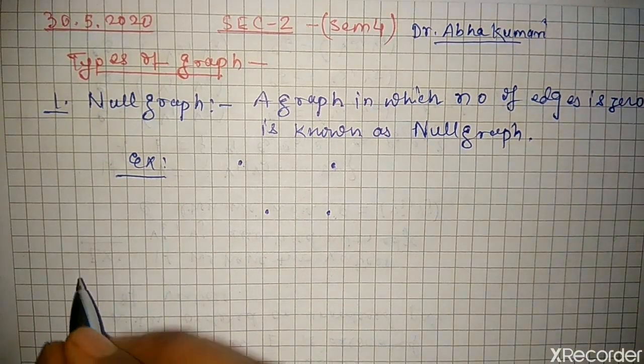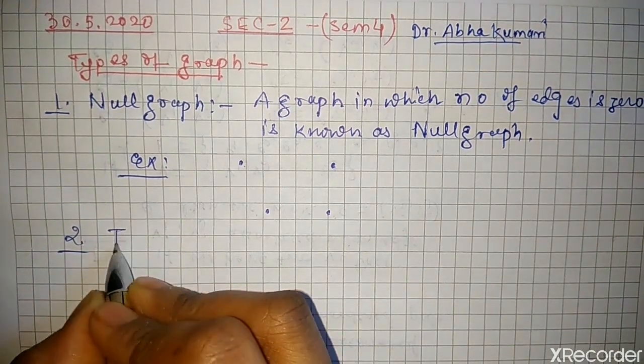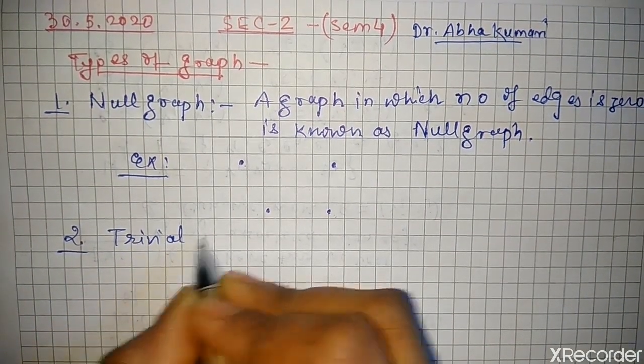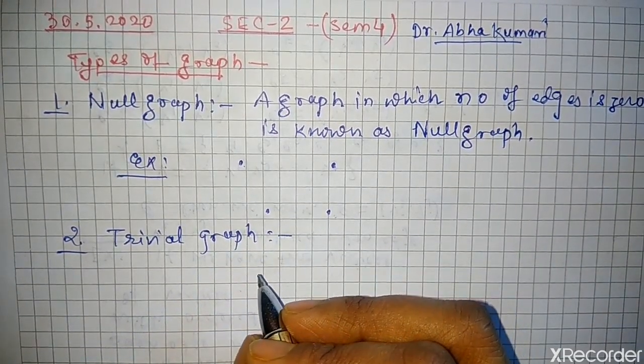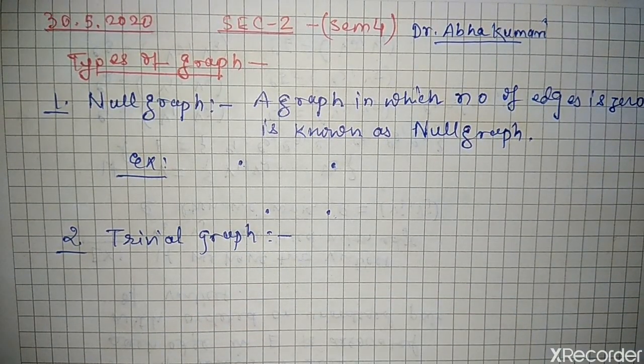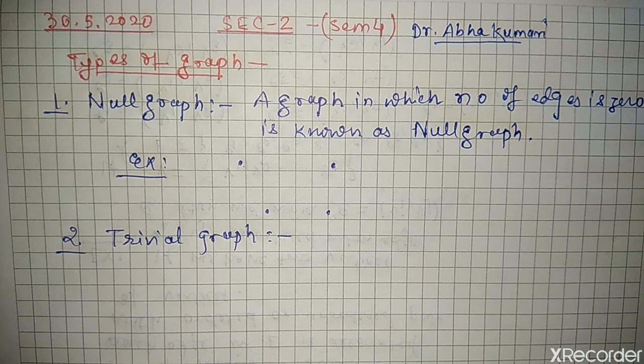Now the second one is trivial graph. Number 2 is trivial graph. So what is this trivial graph? A graph with one vertex and no edges is called a trivial graph.